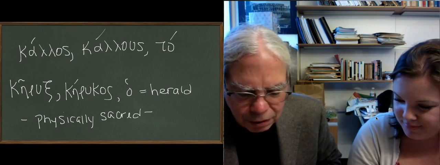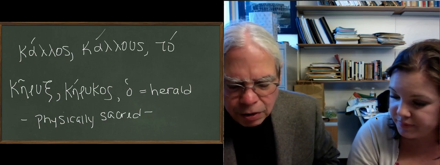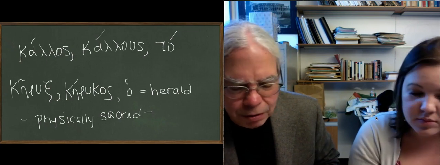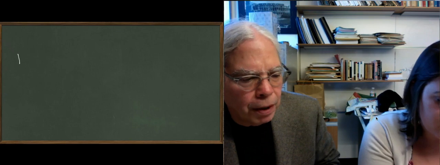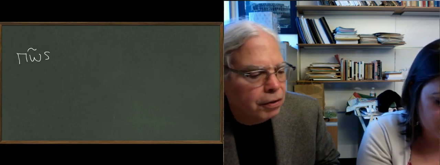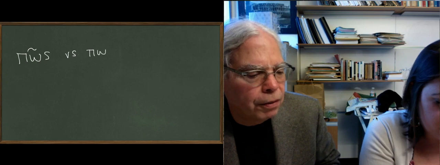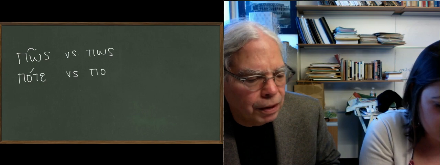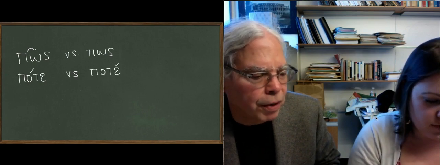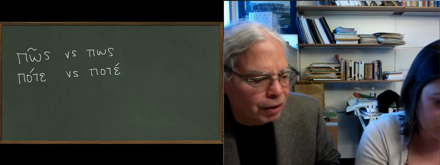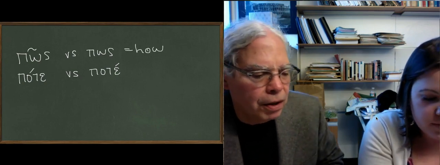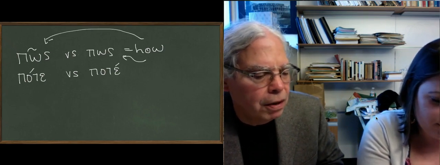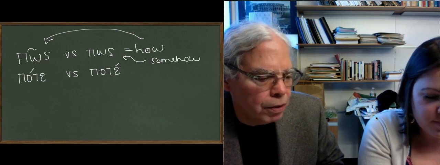We also get some more interrogative words, the interrogative adverb pos. Remember, we had pote in Unit 10. This is the equivalent. Pote means when, and just as with an accent, it's an interrogative that introduces a question. So pos means how, when it's at the beginning of a sentence and has an accent. When it's enclitic and has no accent, it means somehow. And just likewise, pote means when, question mark.